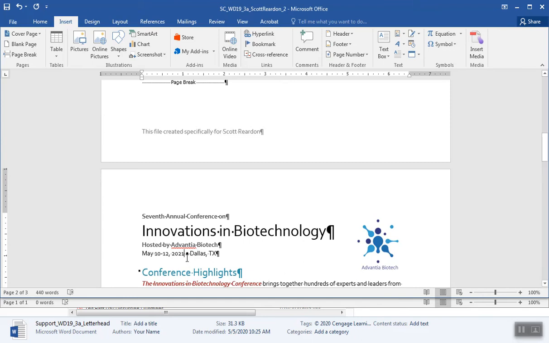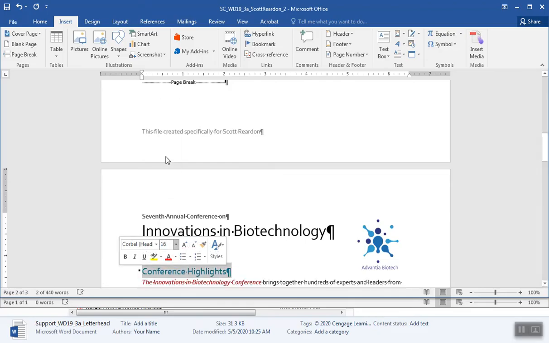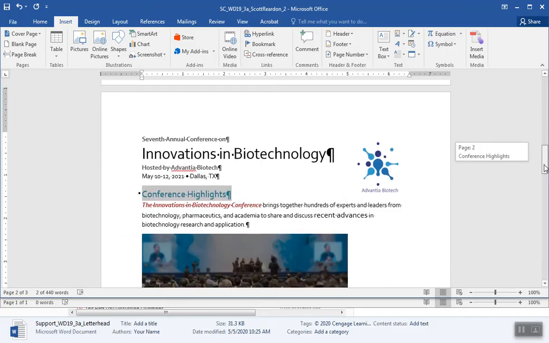On to page 2, number 6. Change the font size of the paragraph conference highlights, that's this whole thing here, to 16 point. So I'm again left clicking over here, just getting in the habit: if you want to select an entire row in Word, put your mouse pointer off to the left. I'm going to change my font from 18 to 16, as instructed.